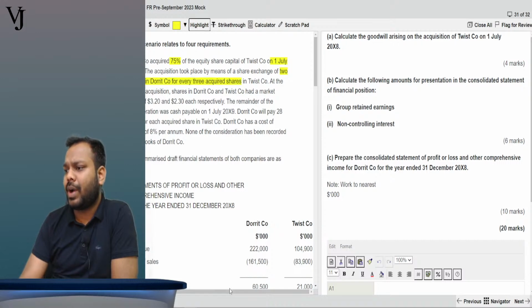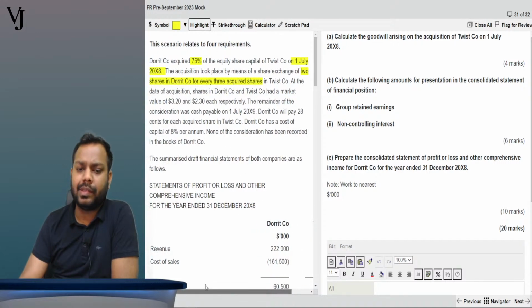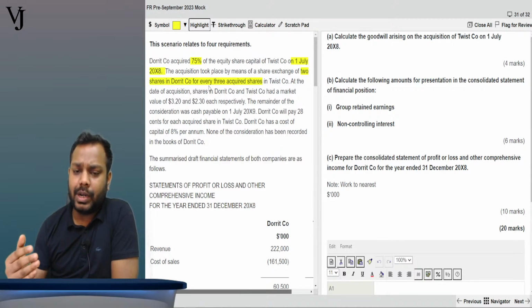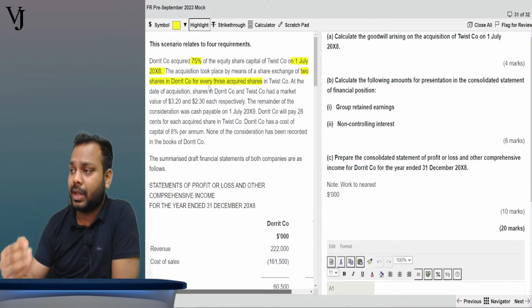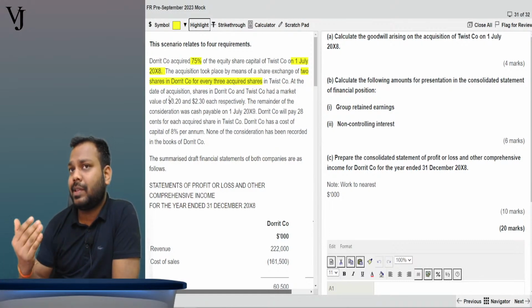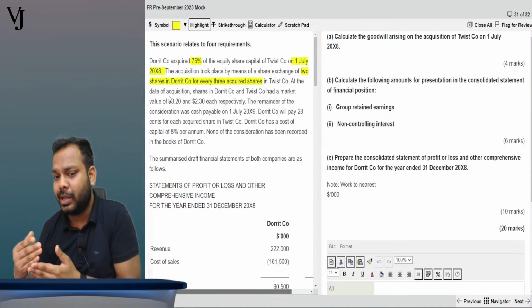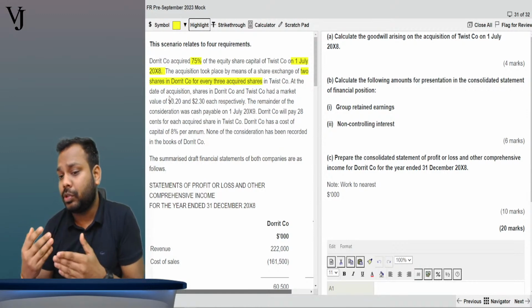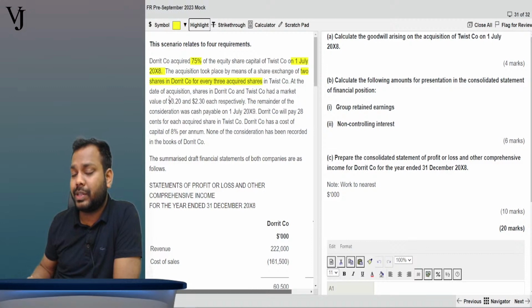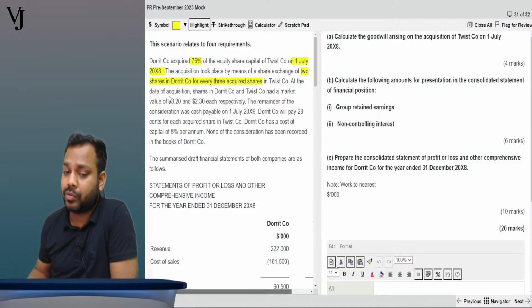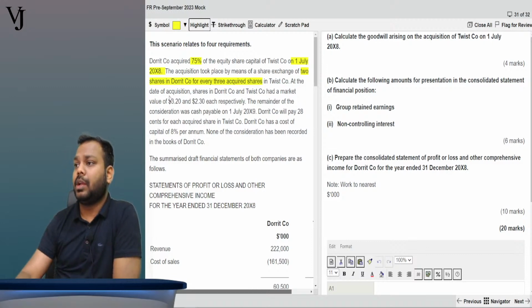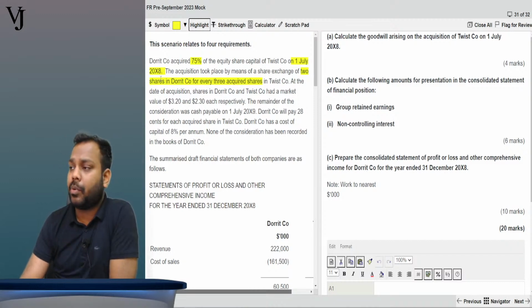Now, why am I highlighting these things? So that I don't need to read the question again and again, and I will save my time here. When I'm discussing this question, I'm not discussing only the concepts here. I will be discussing the approach in which you have to read and solve the questions in the exam. So keep on highlighting the important points, the data which you will require further.